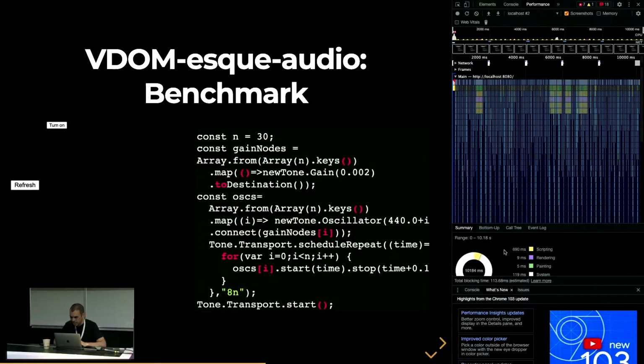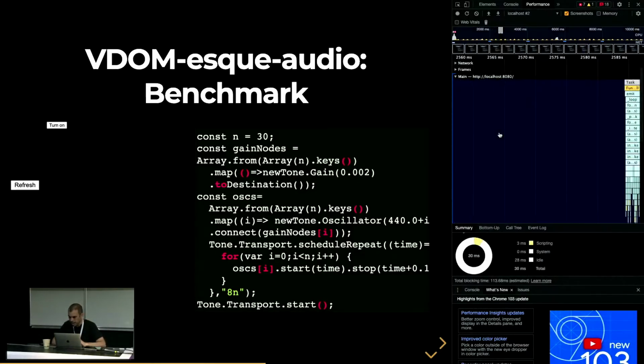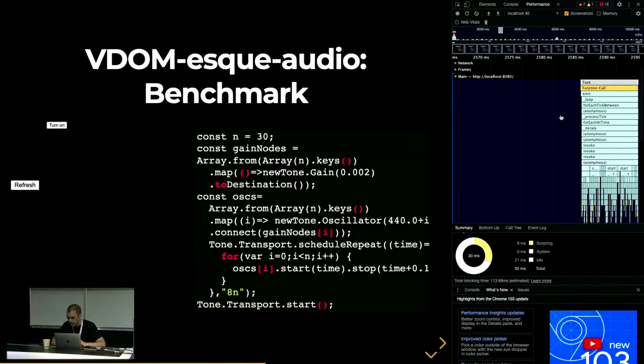So this is at 690. The other one was at 70. So it's about the same number of seconds, about 10 seconds. I forget exactly, but you can even see visually it's roughly 5x more. And the important bit is the density of the trace. So what is happening in the density of this stack trace? If you zoom in, and I talk about this in my paper, a lot of these algorithms, for example, for each tick, the VDOM algorithm in Tone.js is performing the diff and seeing what sine node is there and what sine node is not there. And if it's not there, I'll tear it down.